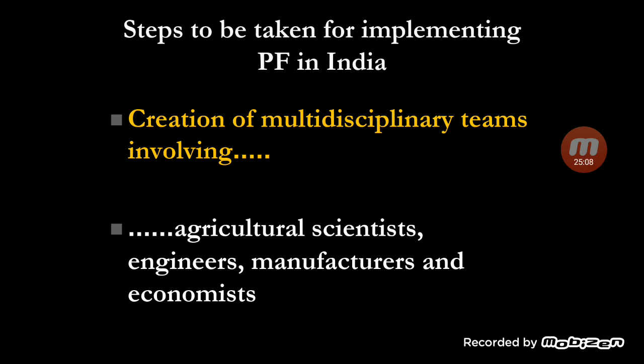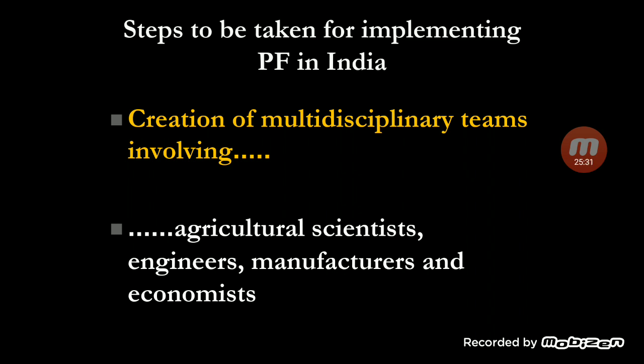First thing is creation of multidisciplinary teams. We need multidisciplinary teams like agricultural scientists, engineers, manufacturers and economists. We all need to sit together. Agricultural scientists can talk about the ideal requirement for crops and soil.